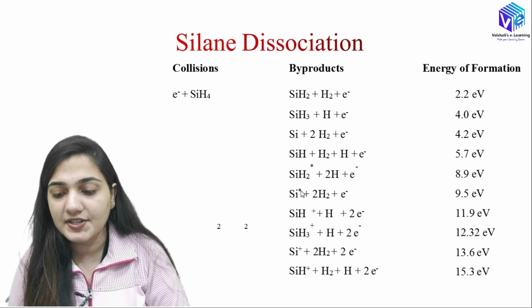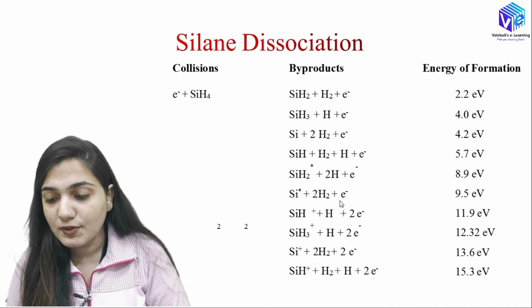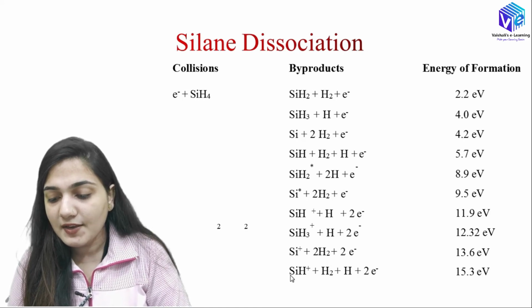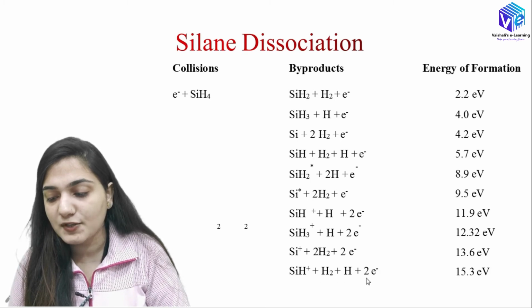means we have high energy or excitation level, plus 2H2 plus electron. We have SiH positive plus hydrogen plus 2 electrons, then SiH3 positive plus hydrogen plus 2 electrons, then Si positive plus 2H2 plus 2 electrons, then SiH positive, H2 plus H plus 2 electrons.